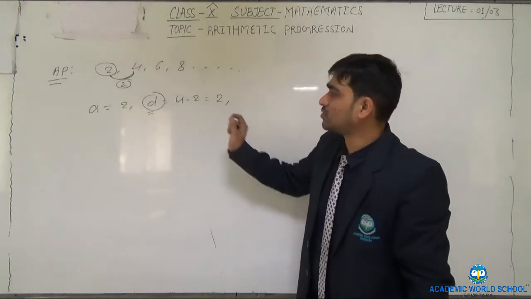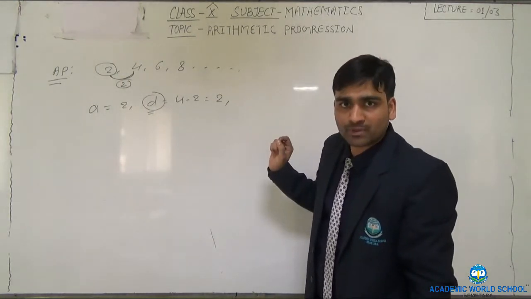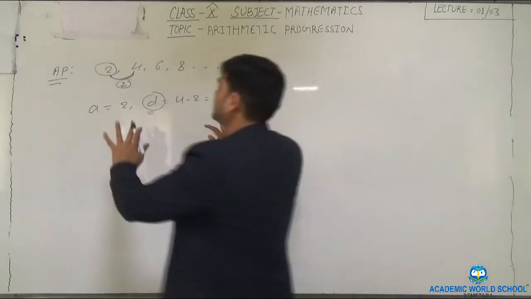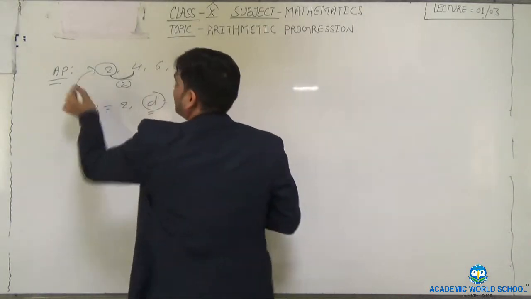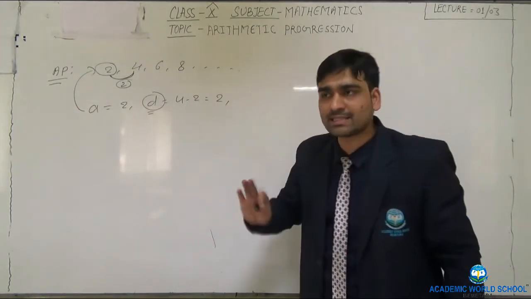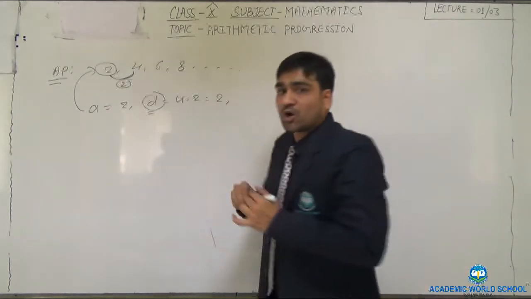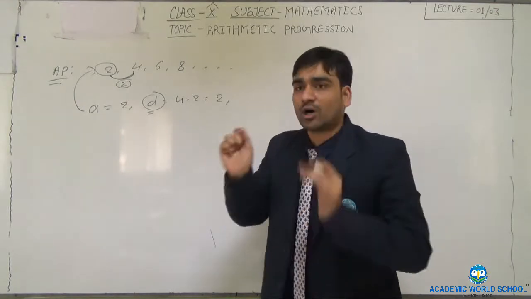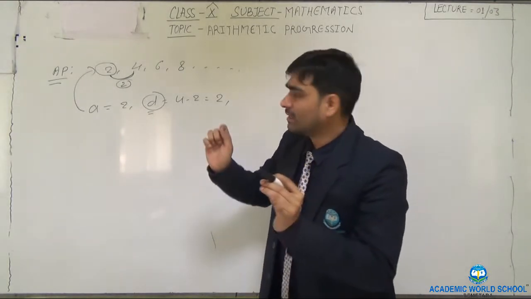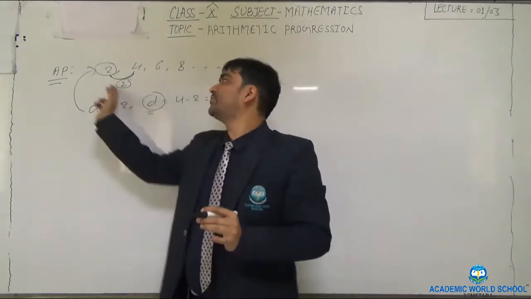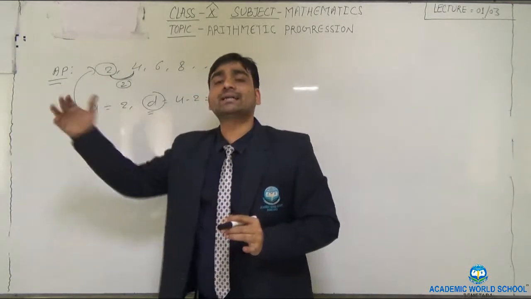So A is equal to 2 and D is also equal to 2. If we have these two things, how can we find the AP? This is the question. For that, we use the common difference. We add the common difference to the previous term, so we get the next term.